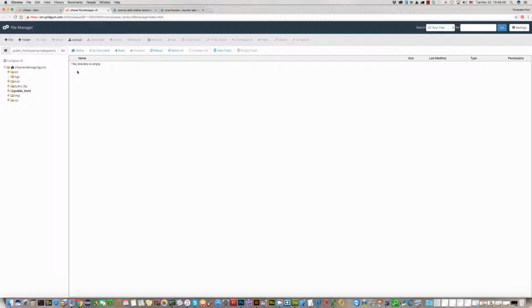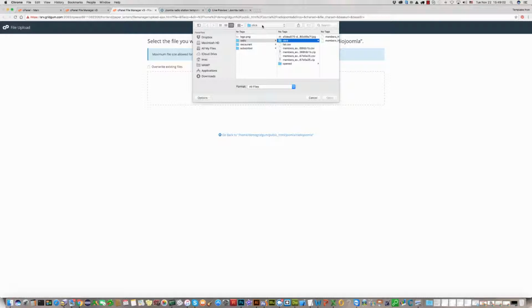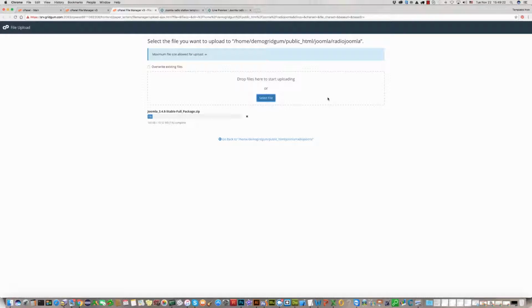Enter into this folder, and now we should upload the Joomla installation zip package, third version. Click on upload and find this file on your local computer. We have this template, ID number is 290, I'll just find it. Here it is, and I have here Joomla third version. Click on open and upload this file.